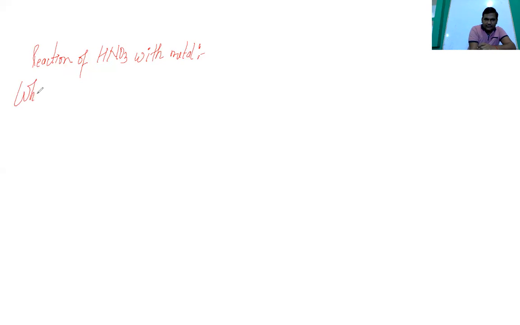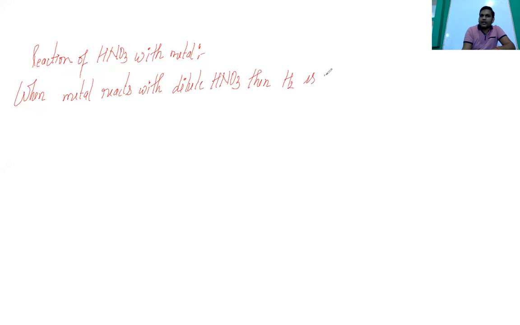So we can write here: when metal reacts with dilute HNO3, then H2 is not evolved.